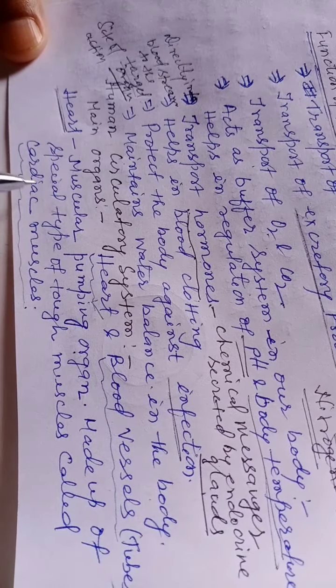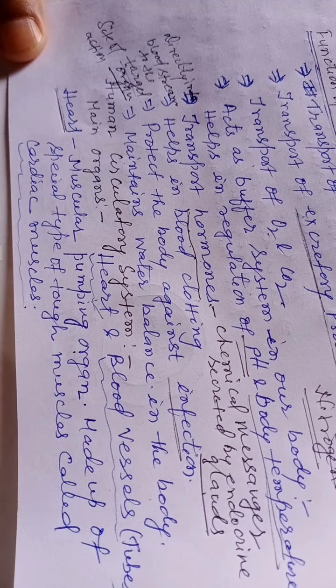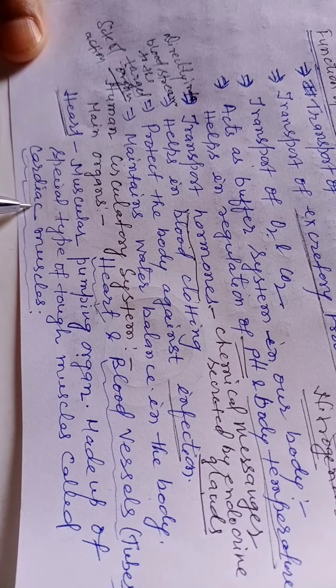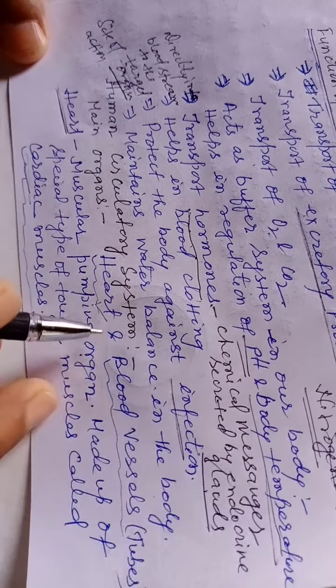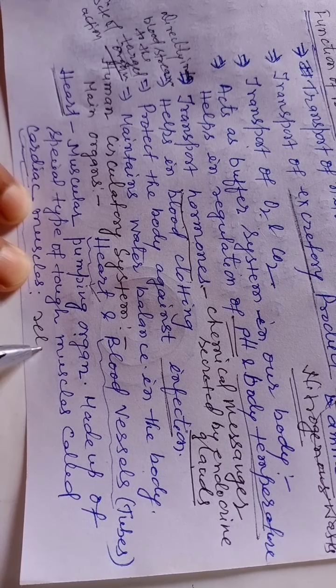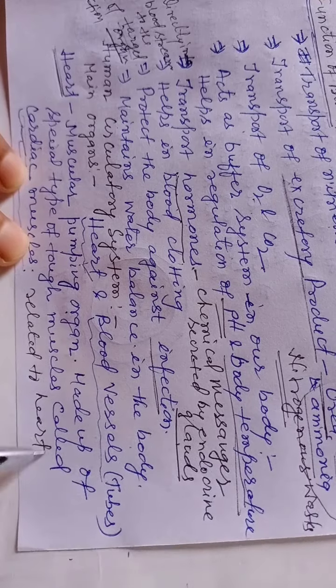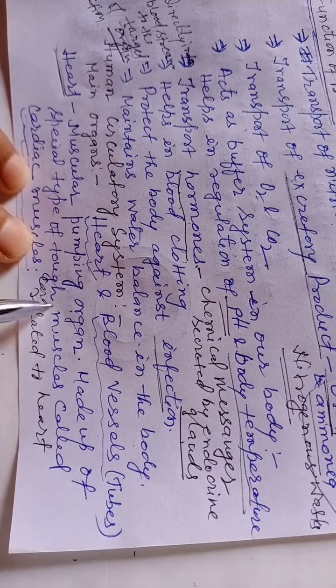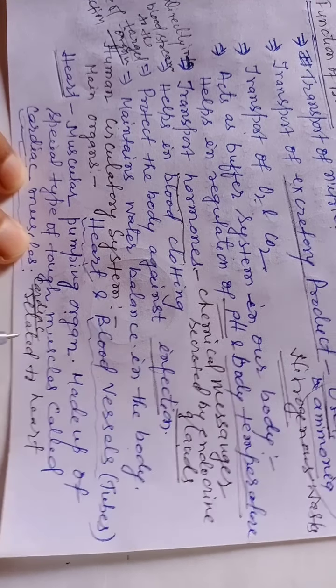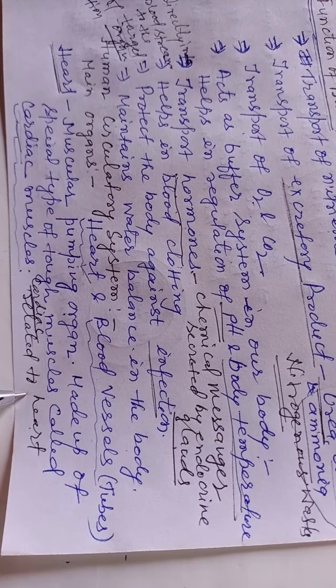It is made up of a special type of tough muscles called cardiac muscles. The term cardiac is related to the heart: cardiac function, cardiac disorder, cardiologist.